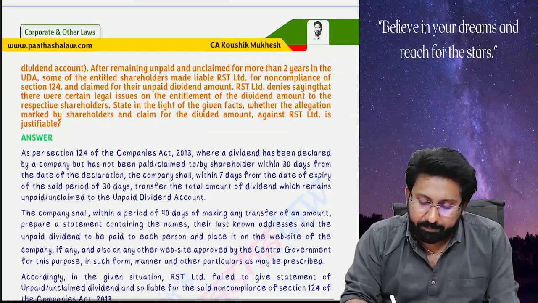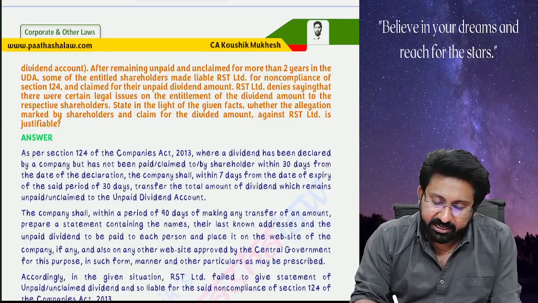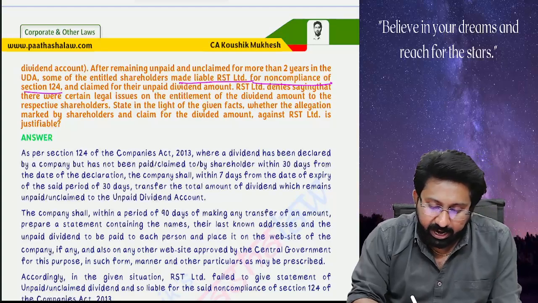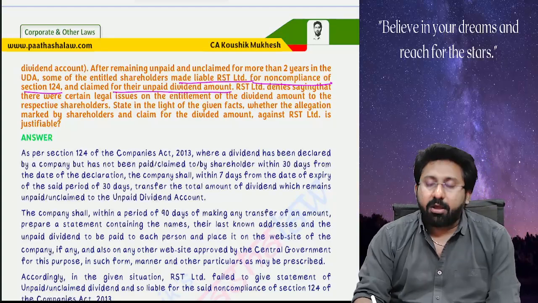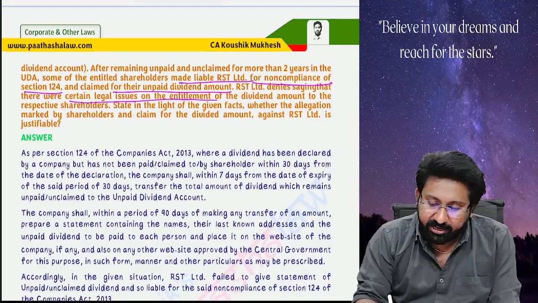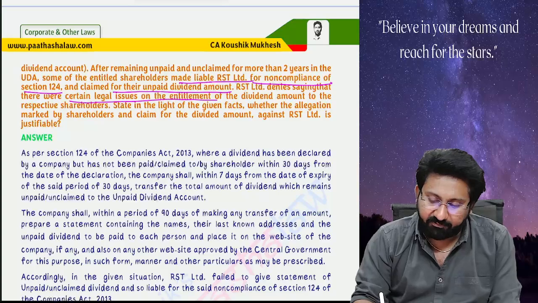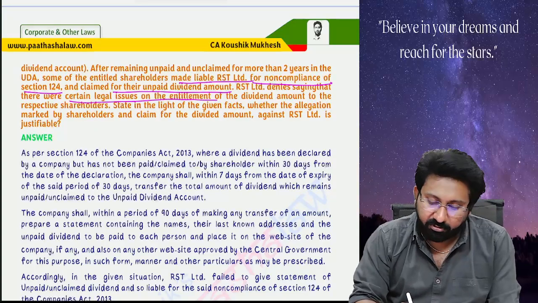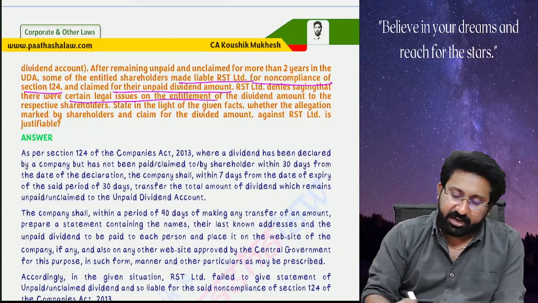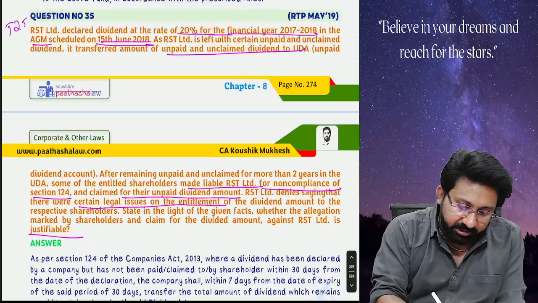After remaining unpaid and unclaimed for more than 2 years in the UDA, some of the entitled shareholders made RST Limited liable for non-compliance of Section 124 and claimed their unpaid dividend amount. RST Limited denies, saying there are certain legal issues on the entitlement of dividend amount to the respective shareholders. State in the light of the given facts whether the allegation made by the shareholders and claim for the dividend amount against RST Limited is justifiable. Read the question. Mark it important for the J25.